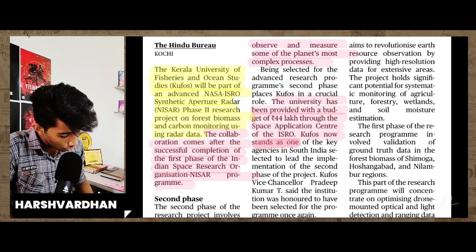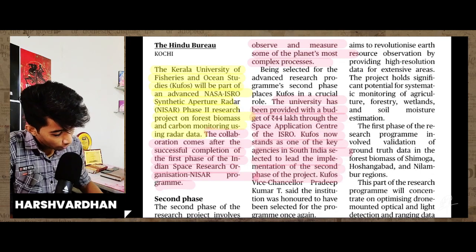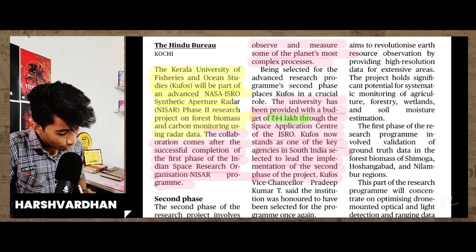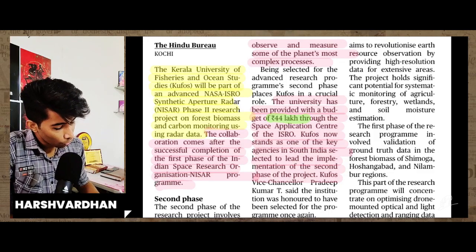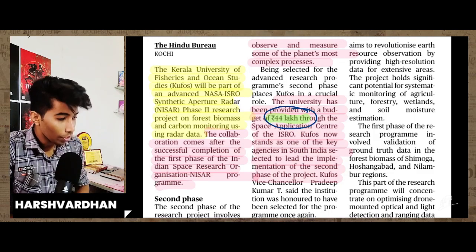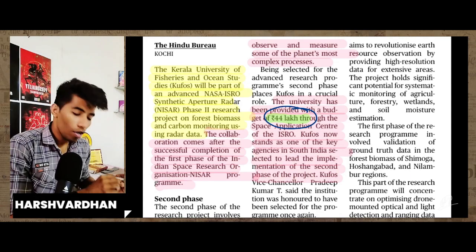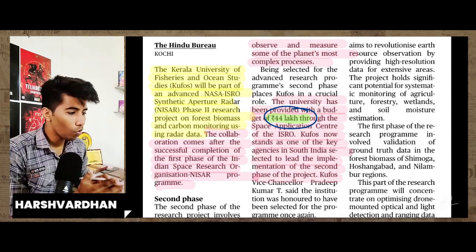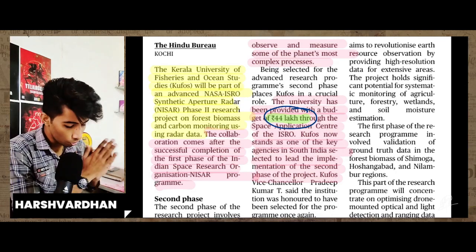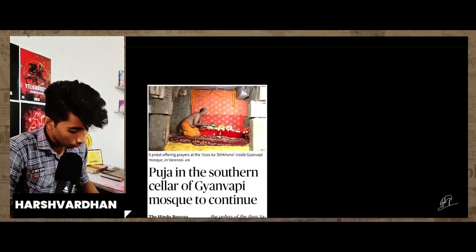KUFOS now stands as one of the key agencies in South India to lead implementation of the second phase of the project. So the interesting headline is that in our country we are also supporting these space missions. 43 lakh is a great amount to support this kind of mission in India. So it's again a great trend.